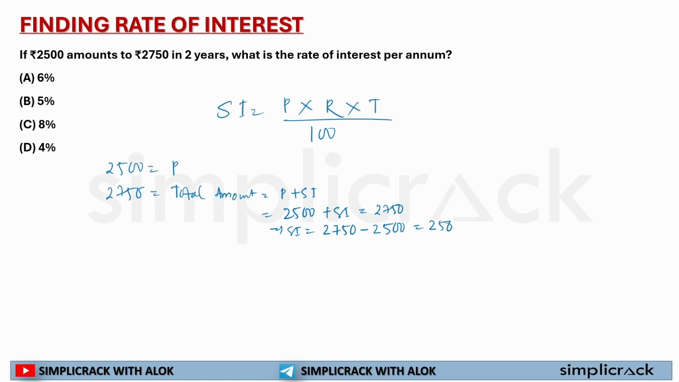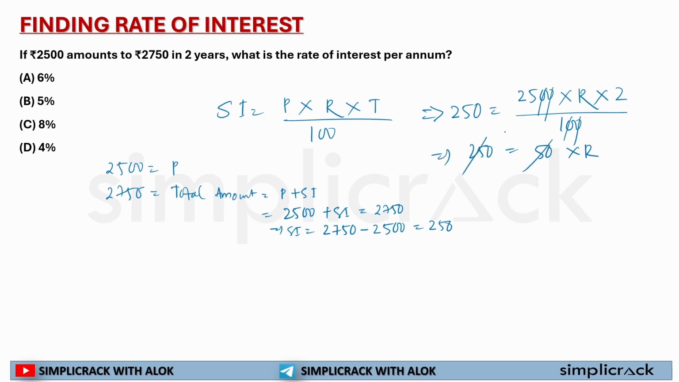My total principal 2500 amounts to 2750. So if I deduct the total amount minus the principal, I get my simple interest, that is 250 rupees. Now I simply have to use this formula. Simple interest 250 is equal to principal 2500, multiplied by rate of interest, which is not given, T equal to 2 years, divided by 100. The 0s will cross out, 25 twos are 50, R is not given, 250 is given here. So if I divide 250 by 50, I will get 5.